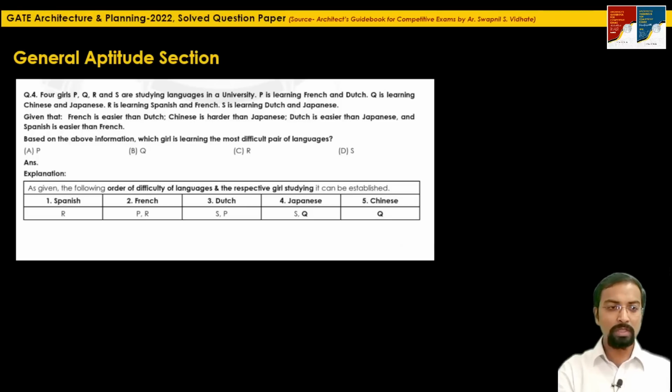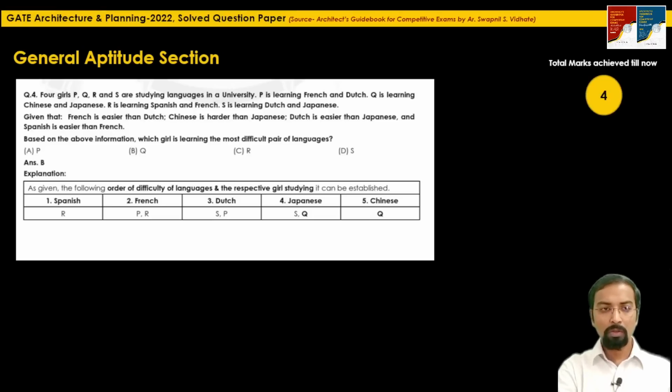So what is asked here in the question, based on the above information, which girl is learning the most difficult pair of languages? So Japanese and Chinese, these two languages are the difficult ones compared to the other languages. So Q is the girl who is learning the most difficult languages. So from the 4 options, option B, which is showing the girl Q is learning the most difficult pair of languages, is the correct sentence. 1 mark question. The total marks we have achieved till now, 4 marks.